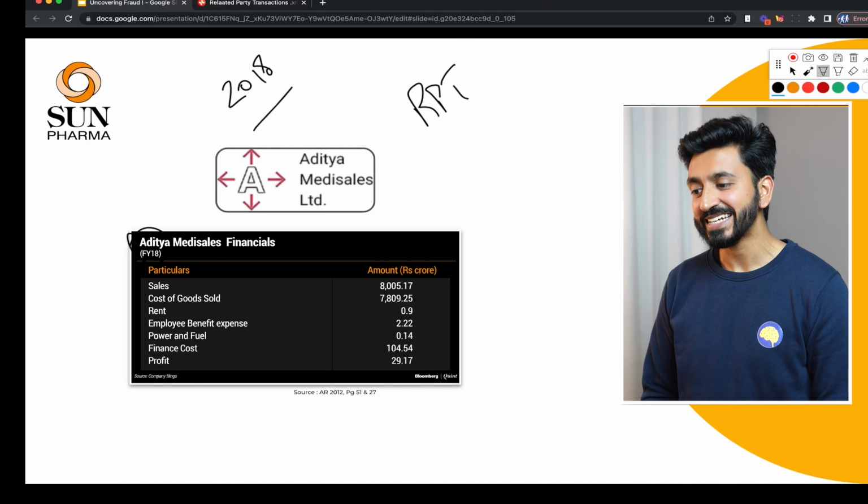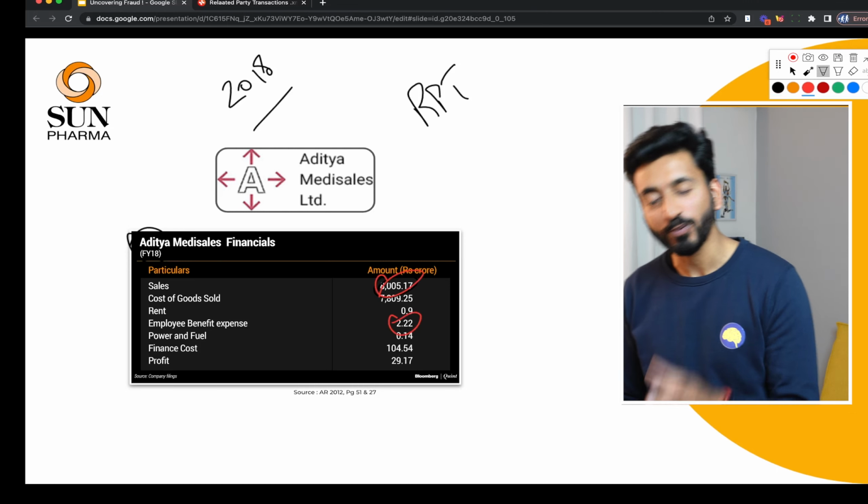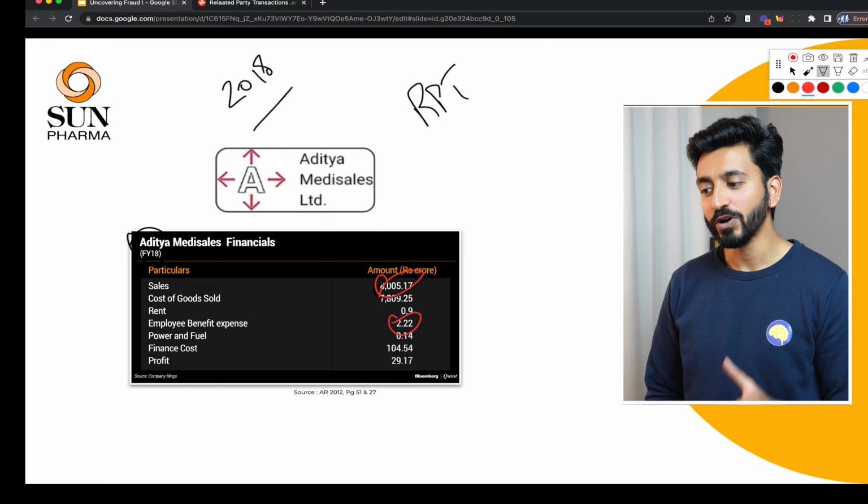The reason is it had 8,000 crores of sales, and this company with 8,000 crores of sales was supported by employees who were paid only 2.22 crores.